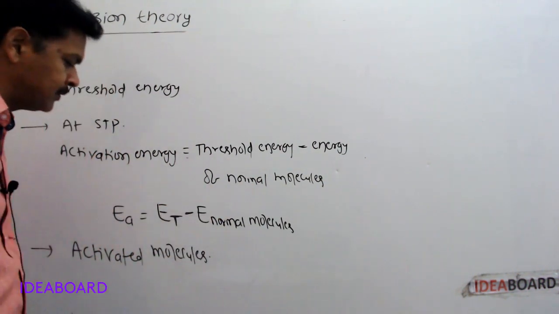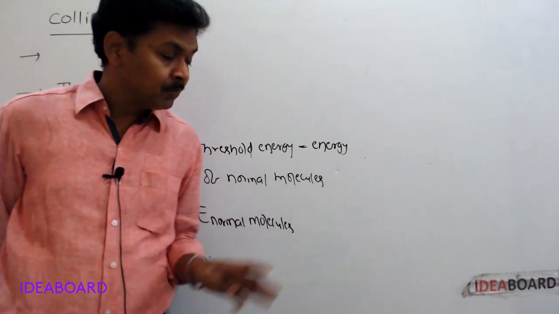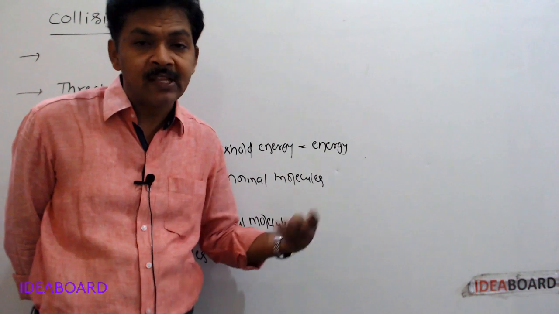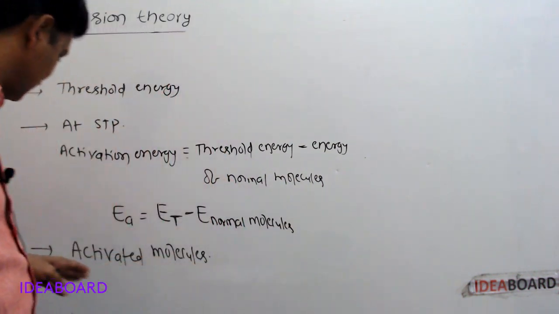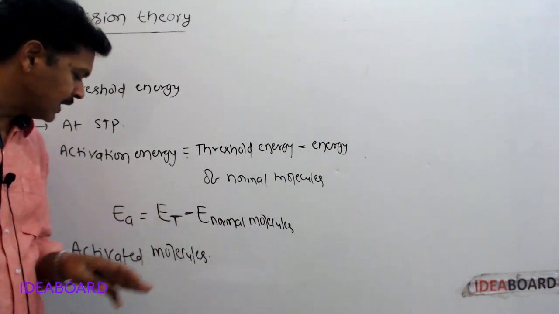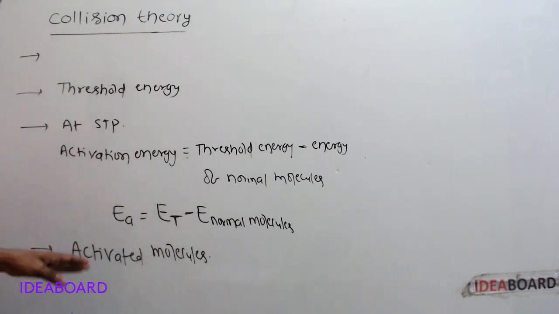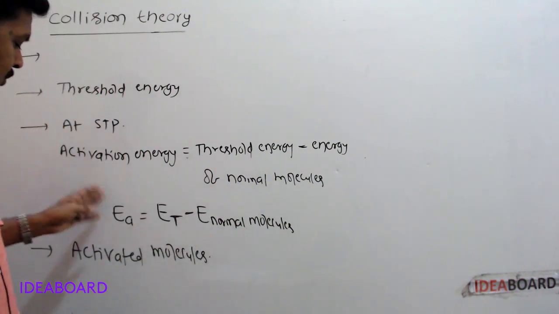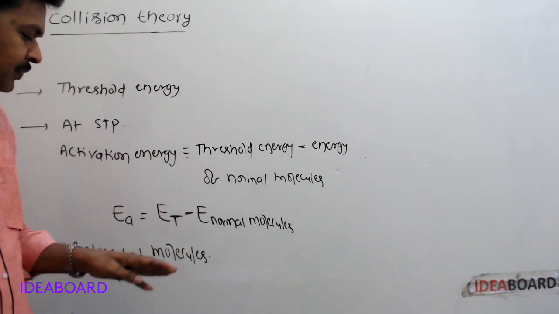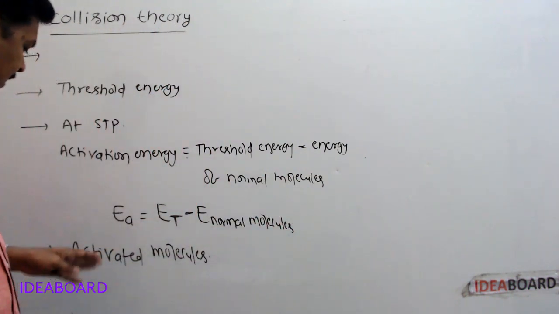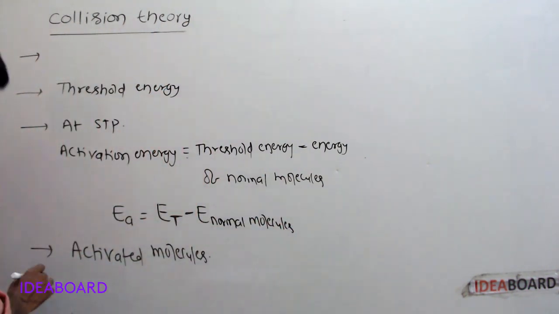These are formed in small numbers during the collisions occurring between the reacting molecules.